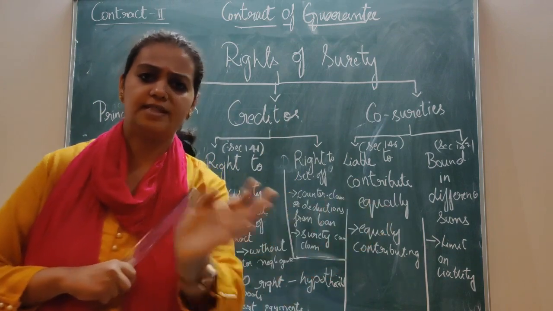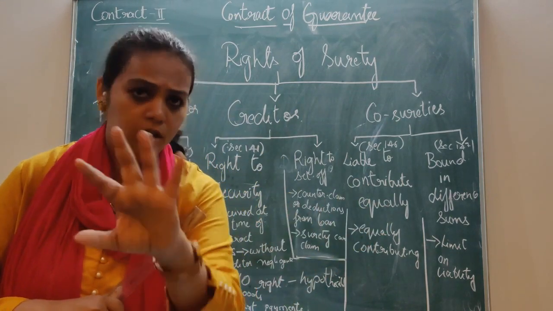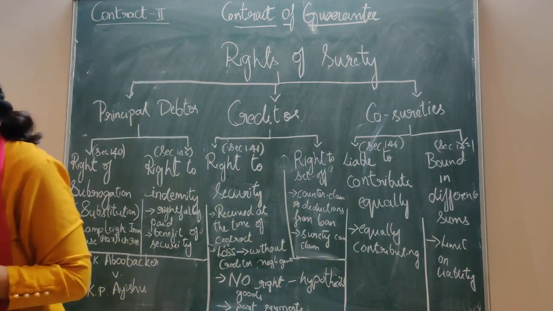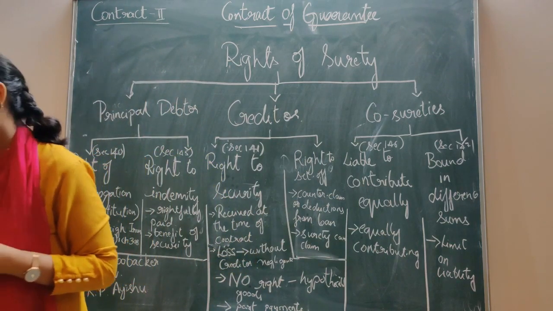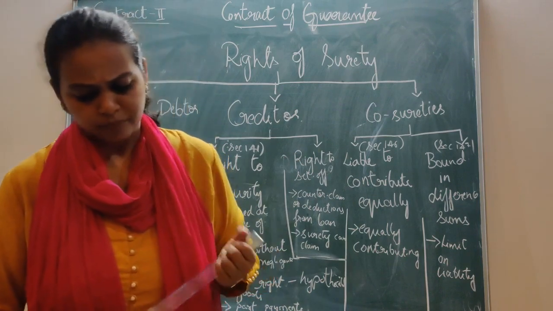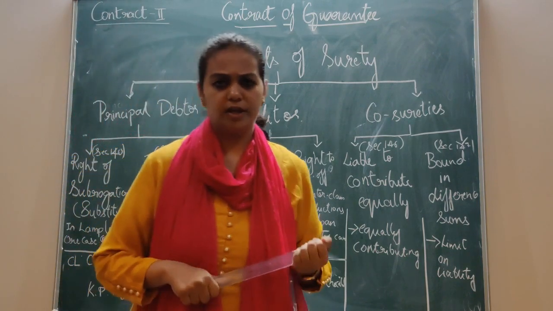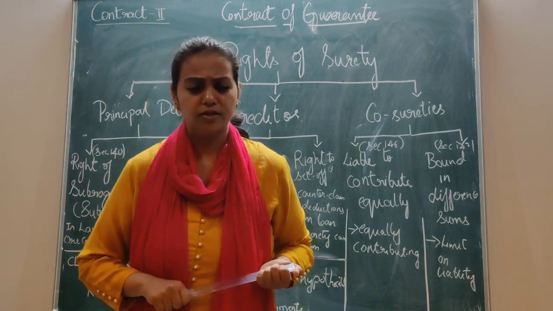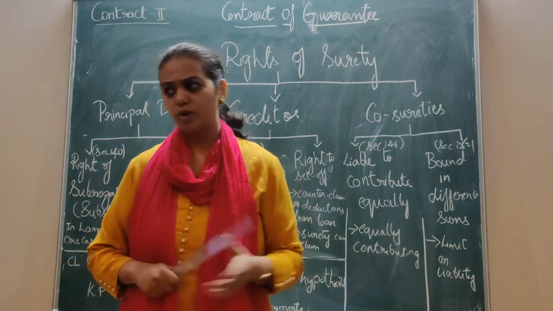If not fully satisfied, then he cannot give the security. In the next case, Bushya versus Surya Narayan, a Madras case, it says that yes, the security can be given, so much of the security as corresponds to the payment he has made. Now two different views were given.